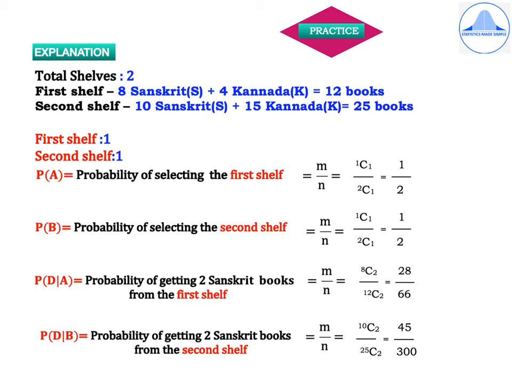In a similar way, P of D given B is equal to probability of getting 2 Sanskrit books from the second shelf. Using the formula M by N, we get in the numerator 10C2, because in the second shelf there are 10 Sanskrit books and you have to choose 2, and in the denominator we get 25C2 because the total number of books in the second shelf are 25 and out of them we have to select 2. On simplification we get 45 divided by 300.